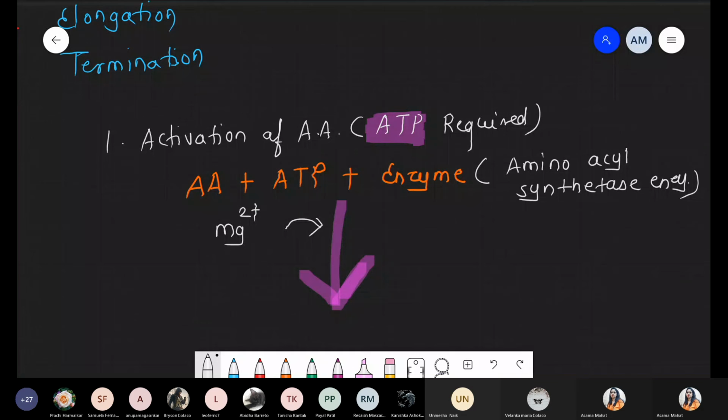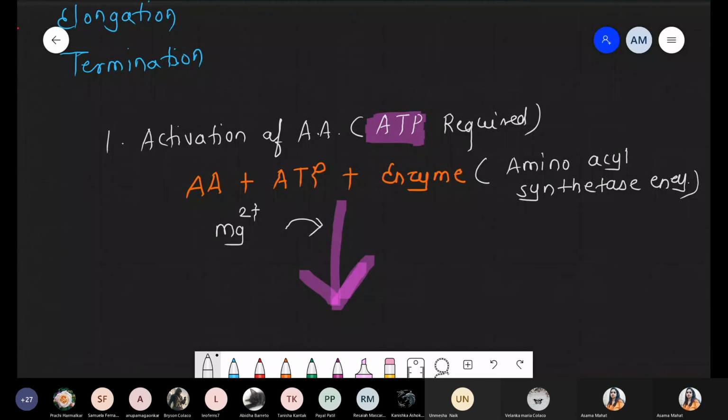Remember this point: जब कभी भी हम बात करेंगे any reaction with respect to DNA and RNA, there is a requirement of the cofactor Mg2+. अब तक हमने देखा था reverse transcriptase, for its activity Mg2+ is required. DNA polymerase, RNA polymerase, poly A polymerase, for their activity they require Mg2+. Whenever we are talking about any reaction related to nucleotides or nucleic acid, DNA, RNA, any part, definitely there is a requirement of the cofactor Mg2+. तो यहाँ पे भी जरूरत होगा cofactor Mg2+.